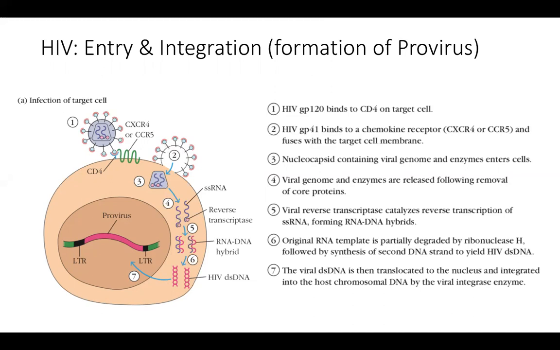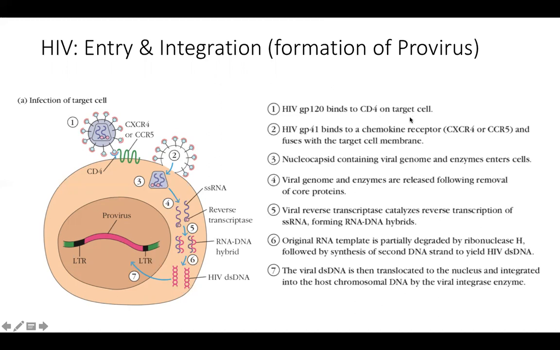RNA. Using the ribosomes and all the translation assembly. So all the translation assembly will come. It does not need to convert itself into DNA. Here this converts into DNA, and that DNA is now going to integrate with the host genome. So it will enter the nucleus first, and then it will integrate.